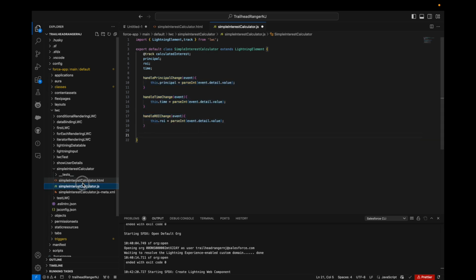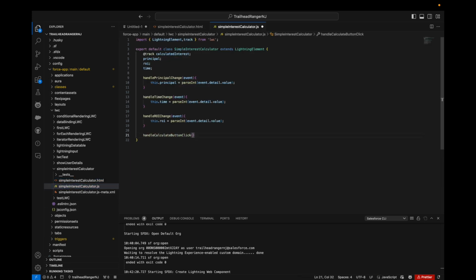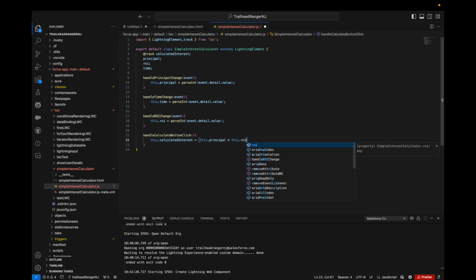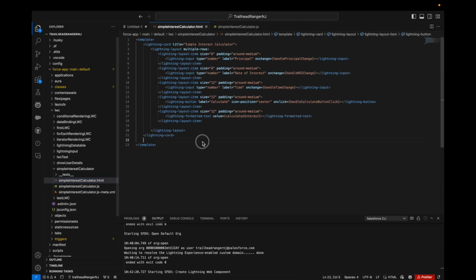Now on click, now the button is clicked, we'll have to show the value after clicking the button. So the button is clicked, and we will have the value as calculated interest, and this we will apply the formula: this.principal multiplied by this.ROI multiplied by this.time, and then it should be divided by 100. So this should show the interest here,